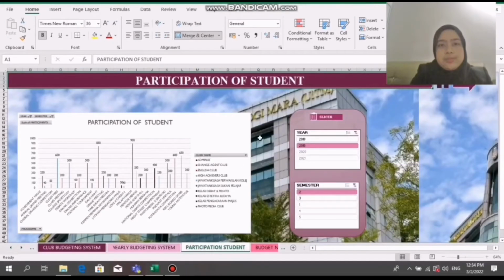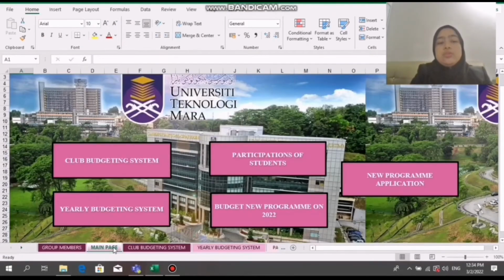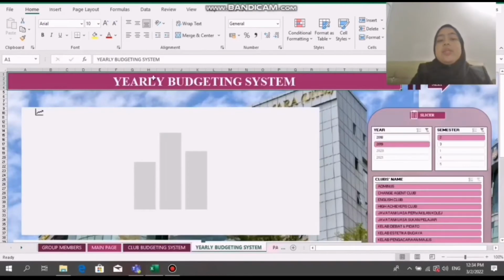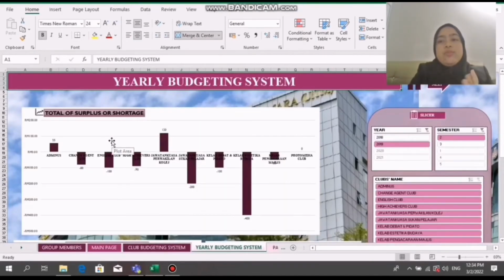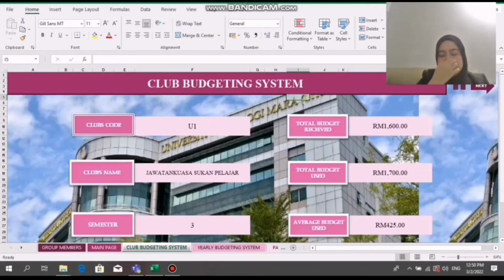So it will automatically go to the page. Another example, if the user wants to know the yearly budgeting system, they just click yearly budgeting system, so it will automatically go to the page. Besides that, for the club budgeting system page, it is where the user will see all the club code,